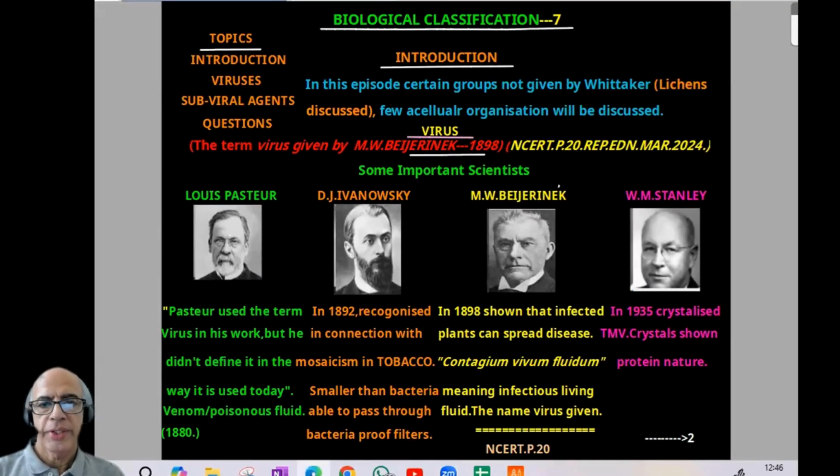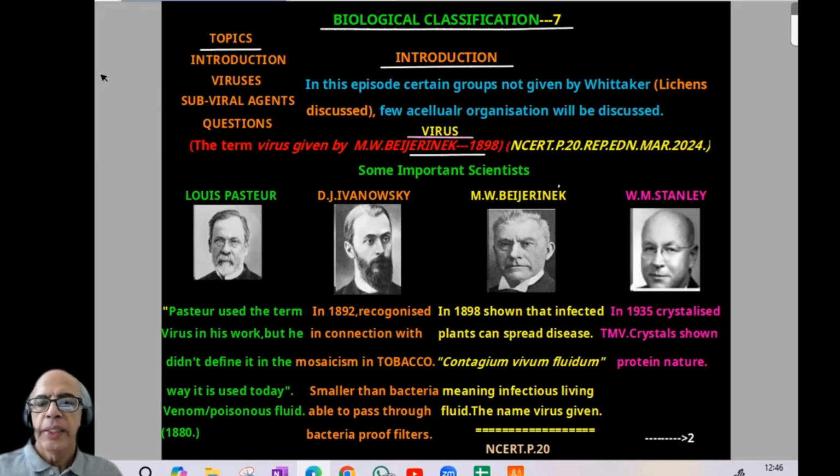Biology classification, 7th part. When we come to the introduction, in this episode, certain groups which are not given by Whittaker's classification will be discussed. Lichens we already discussed; other acellular organisation will be discussed, which include viruses, subviral agents, etc. Now we can start with the virus, and this episode is an important one from the exam point of view. So we can proceed.